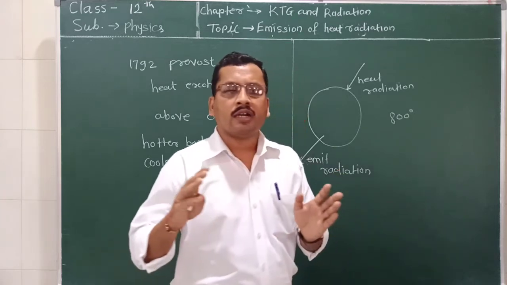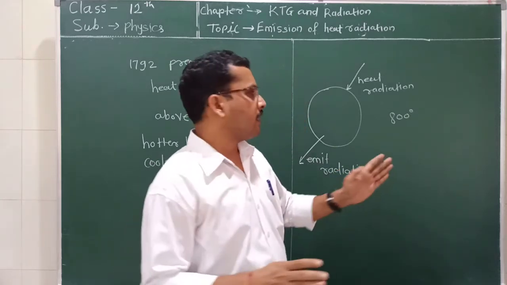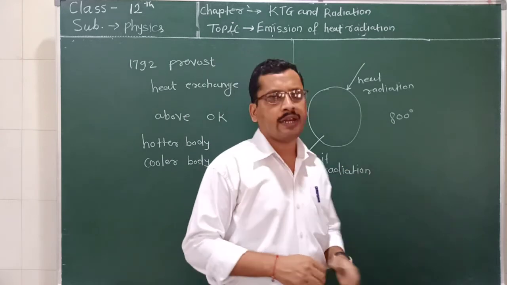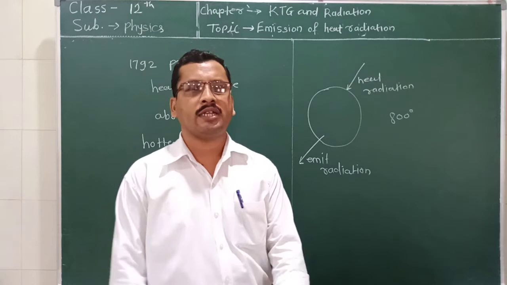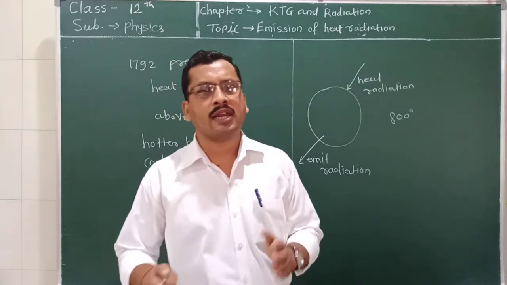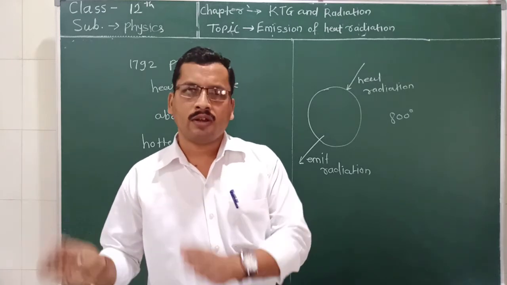So at or below 800 degrees Celsius, the body emits radiation, but we can't see it because it lies in the longer wavelength region.